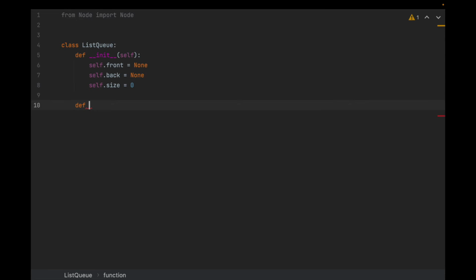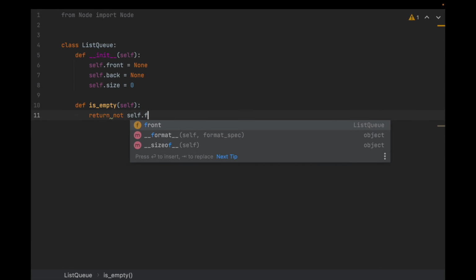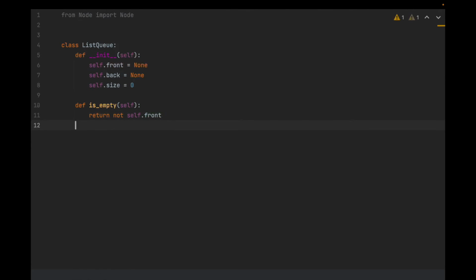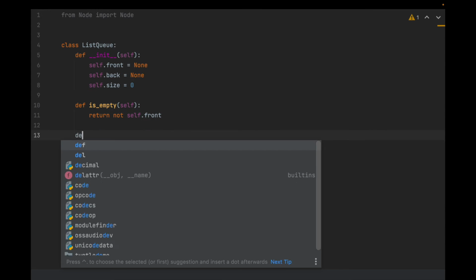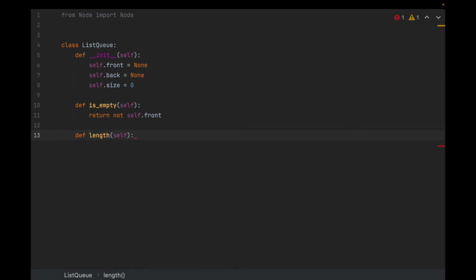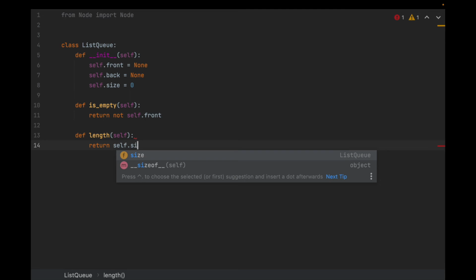For example, def is empty, and all that's going to do is return, or if front is null, return true. But a quick way to do that is return not self.front. So what this will do is if front is null, in other words, if it doesn't exist, if not, then this thing will return true. Then length of the queue, that's going to return the size that we've stored.